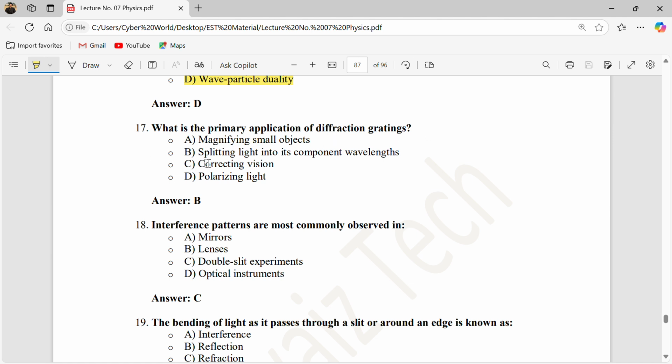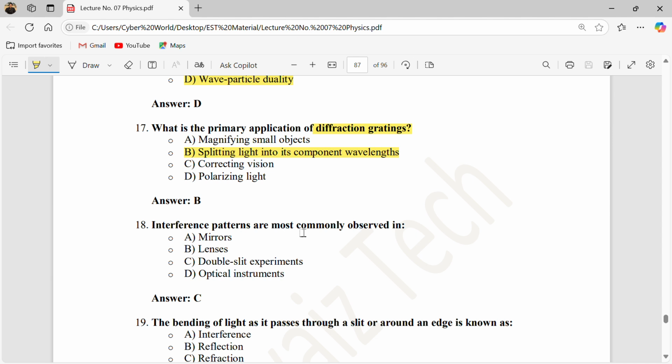Magnifying small objects? No. Splitting light into its components? Yes, this is right. So, the application of diffraction grating is the splitting of light into its component wavelengths, into its different wavelengths. Correcting vision is no, polarized light is no. So, you must remember about the diffraction grating that it splits light into its component wavelengths. Okay.